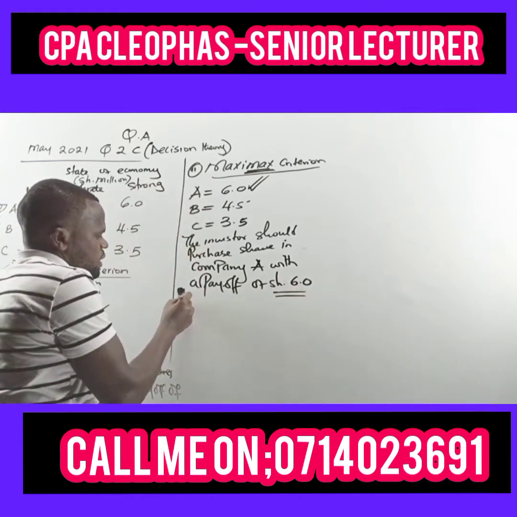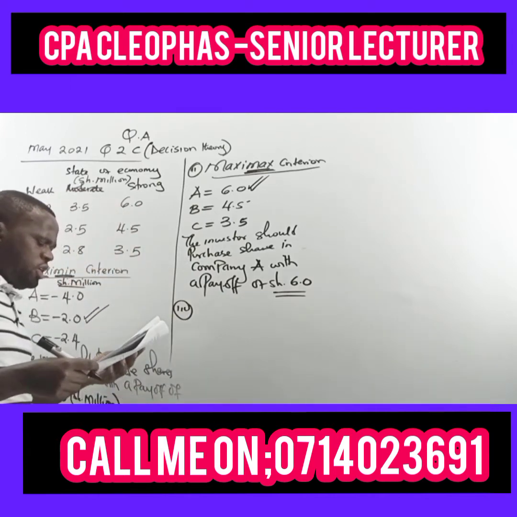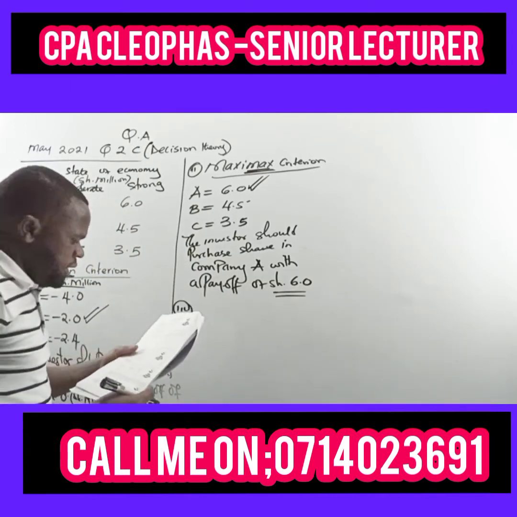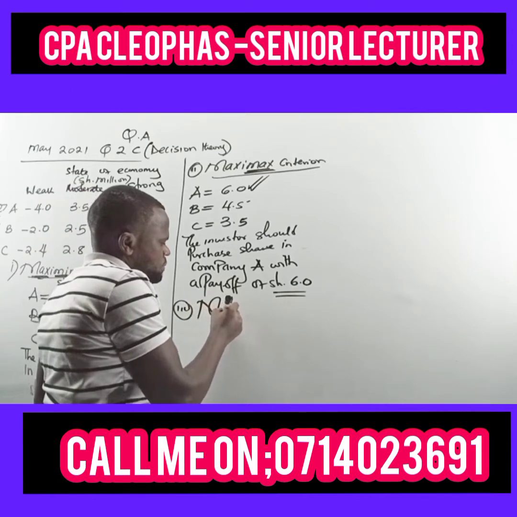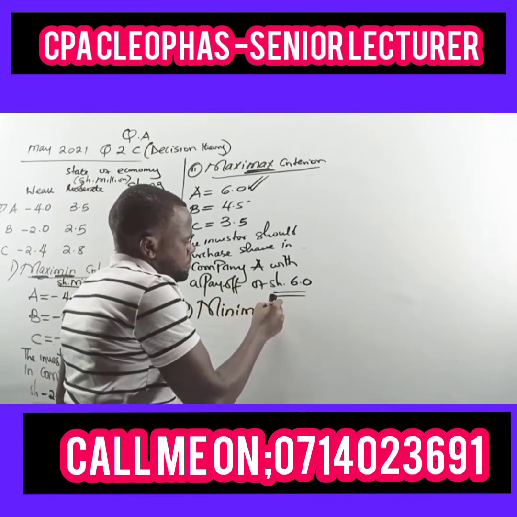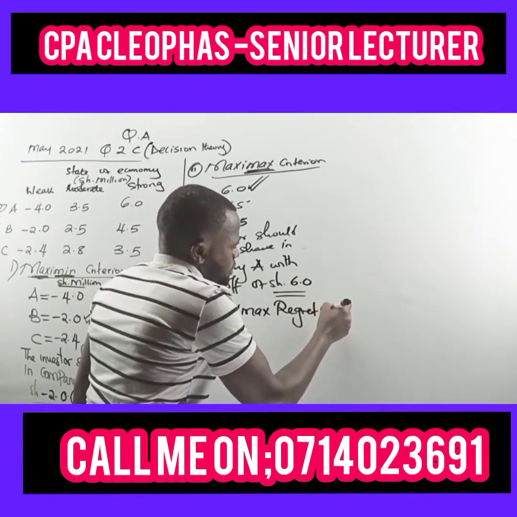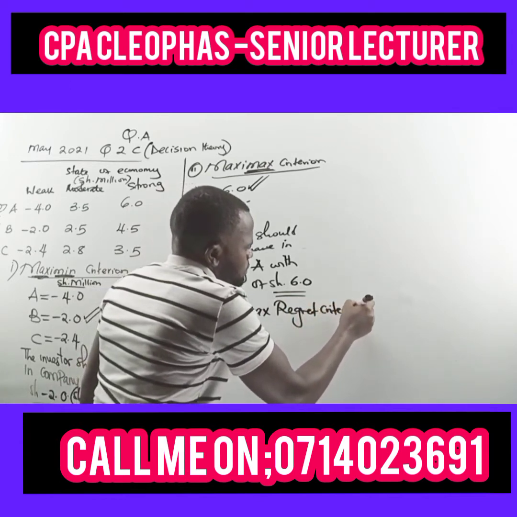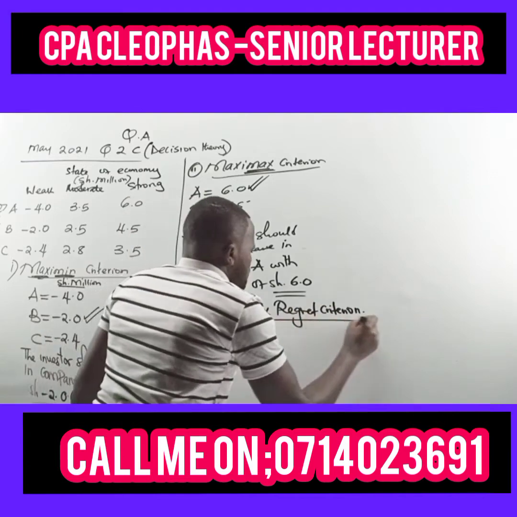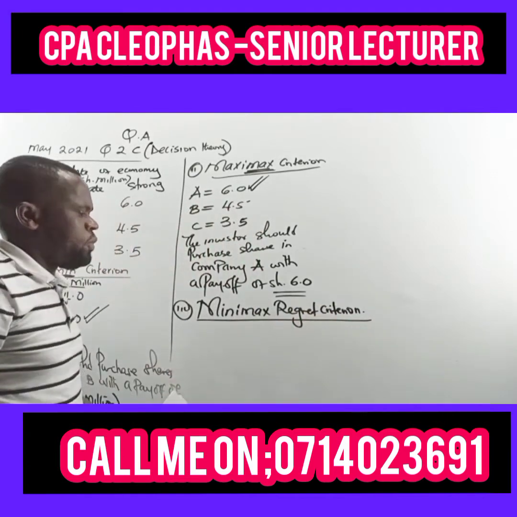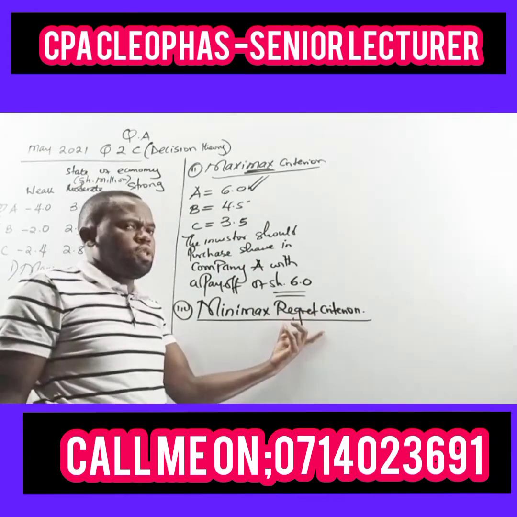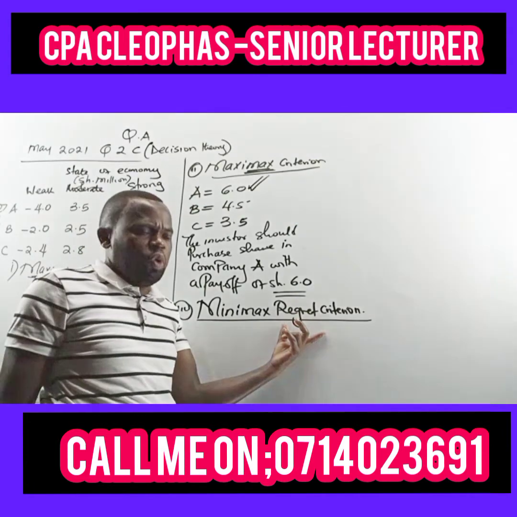Then we go to Roman 3. It is saying Minimax Regret Criterion. For Minimax Regret Criterion, what you need to get first is the regret table, or the opportunity loss table.